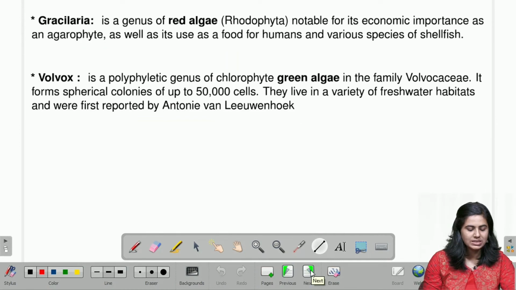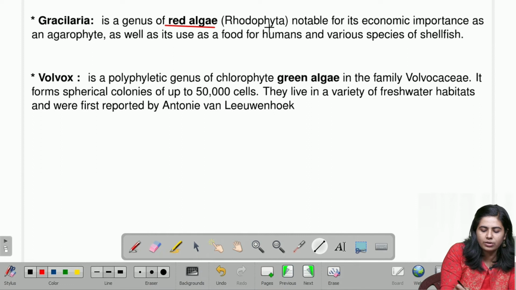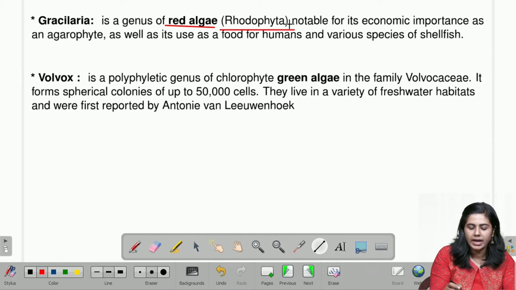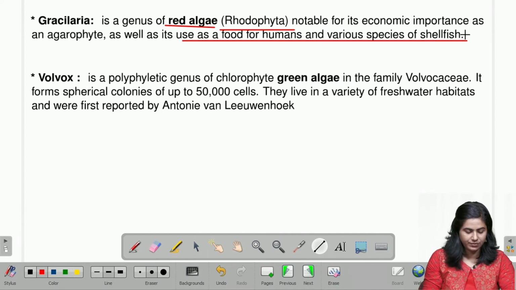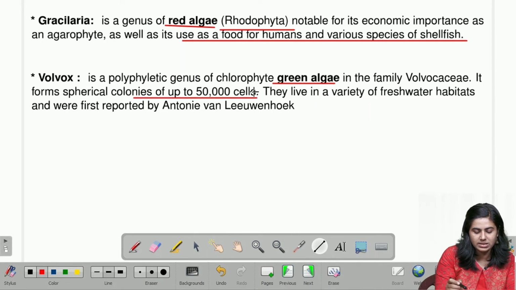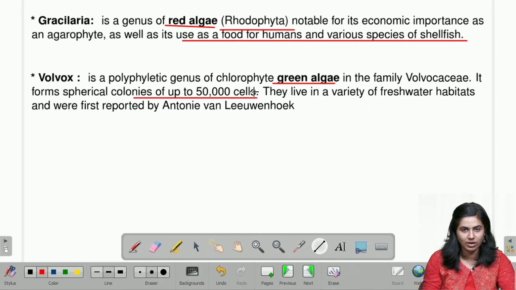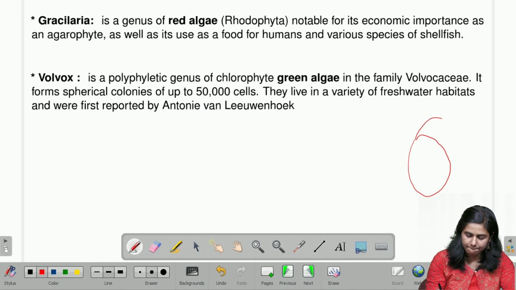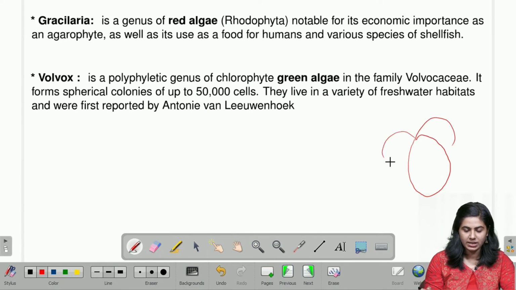Now, the next option was Gracilaria, which belongs to red algae, or we can call it Rhodophyta. We know that Rhodophyta are red algae and they are used as food for humans and various species of shellfishes. Finally, Volvox. We know that they are also a green algae, right? They are spherical. They live in colonies of up to 50,000 cells. We know their structure is somewhat like this. And they live in colonies, right?